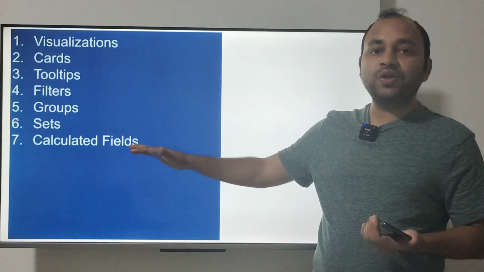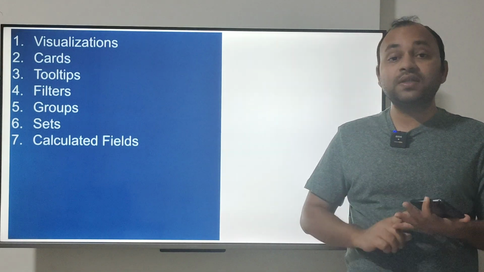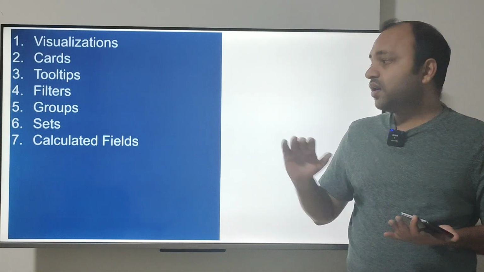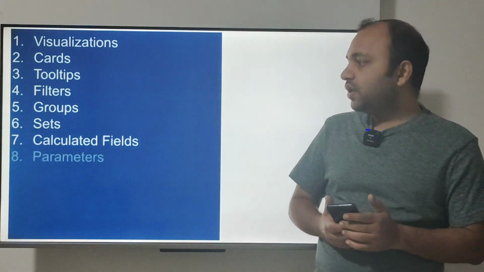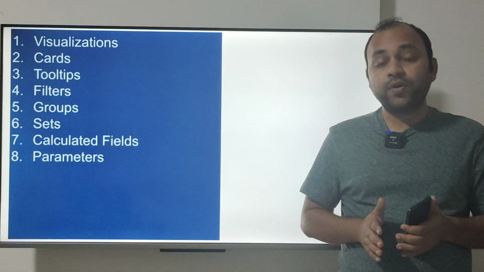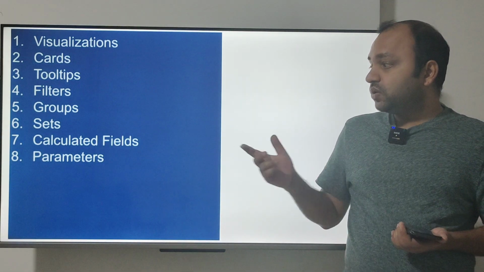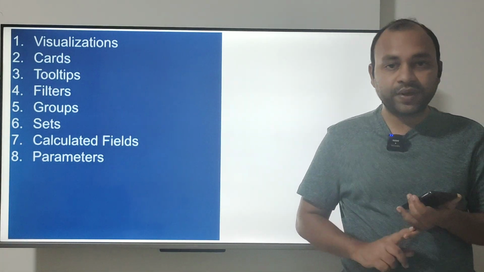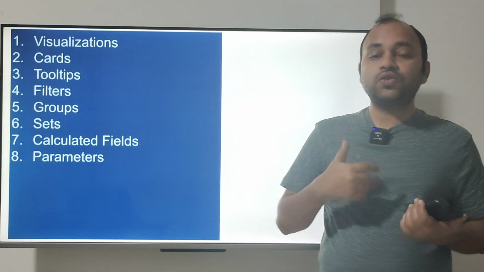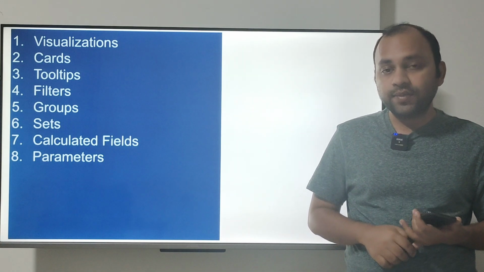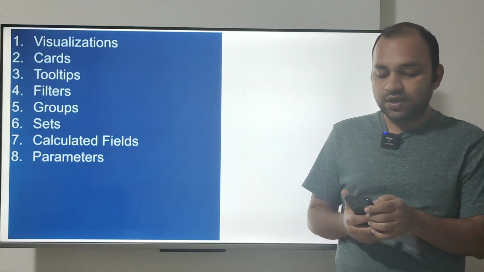So spend some good 3 hours, see some of those important functions like sum, average, count. There is the index function, there is the rank function. Look at all of these things in the calculated field and spend some good 3-4 hours over there. Then you have the parameters. Parameters are very important where you need to achieve some dynamic behavior in the dashboard. So learn what parameters are, the different types of parameters that you can create, and the parameter settings you need to do within the calculated fields to achieve the desired dynamic behavior. This is required whenever you want to achieve dynamic behavior.